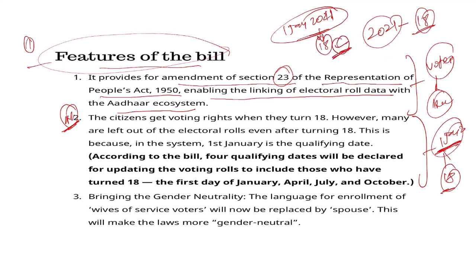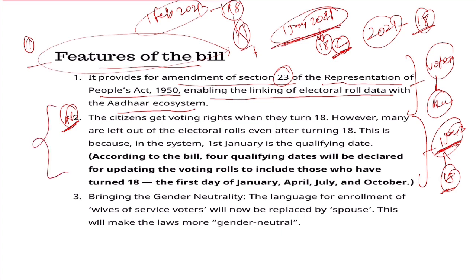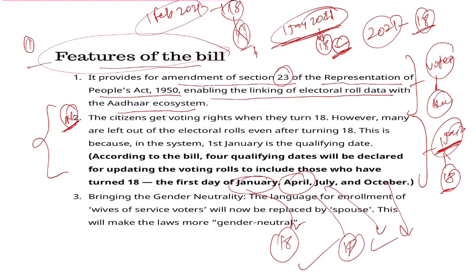If on 1 April you turn 18, then also eligible. On 1st July also eligible, and October also eligible. Four dates are given for the basic eligibility of the minimum age for voting.